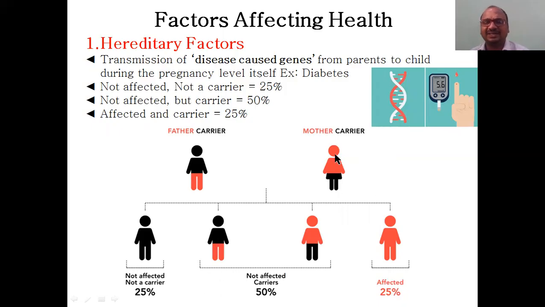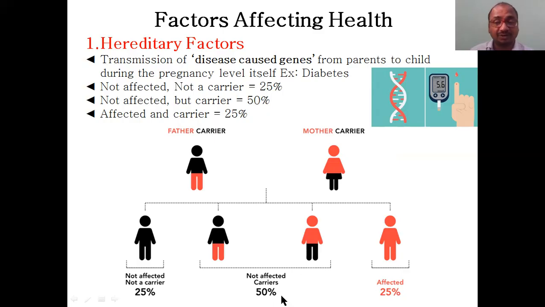Unfortunately, you may select this gene and you are born. You selected red genes here also, and you are born. Fortunately, you selected the black healthy genes here, and here also you selected a black healthy gene, and you are born. So a 25% possibility is there. This is also 25%. A 50% possibility is there, like this or like this, same as it is. This is 50%, 50%, 25%, 25%.